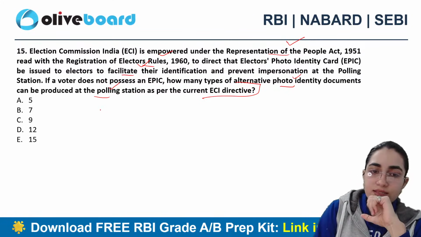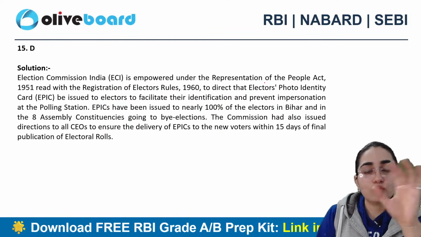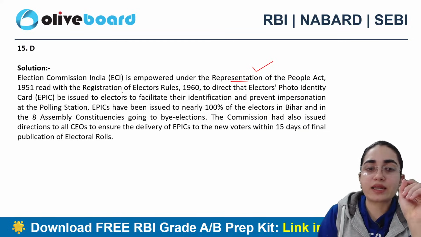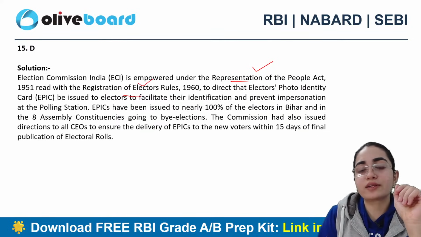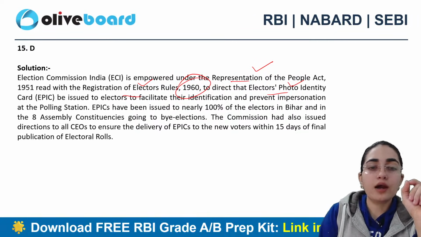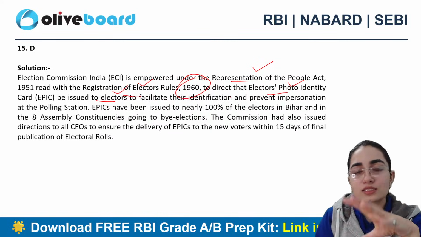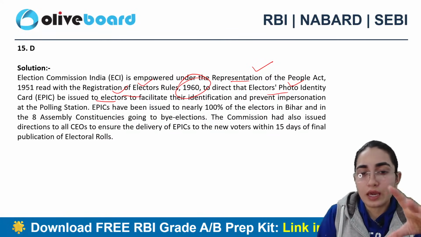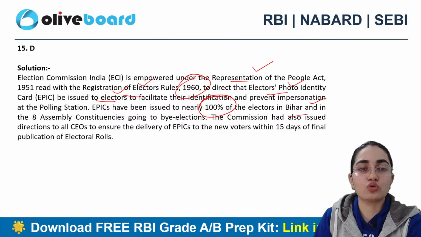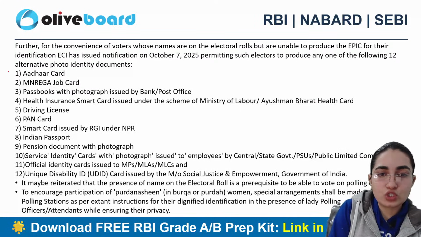D. Exactly. 12 is the correct answer here. So again, full-fledged information about it. ECI is the one which is empowered under the Representation of the People Act 1951, with the Registration of Electors Rules 1960, to direct that electors' photo identity cards be issued to electors to facilitate their identification and to prevent impersonation at the polling station. EPICs have been issued to nearly 100% of the electors in Bihar, and other aspects are also associated with it. Good. All right. So this is full-fledged information about these 12 documents.